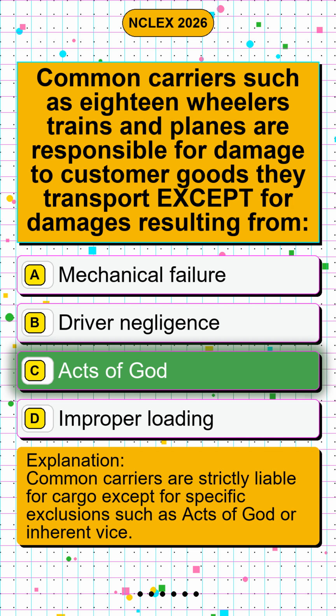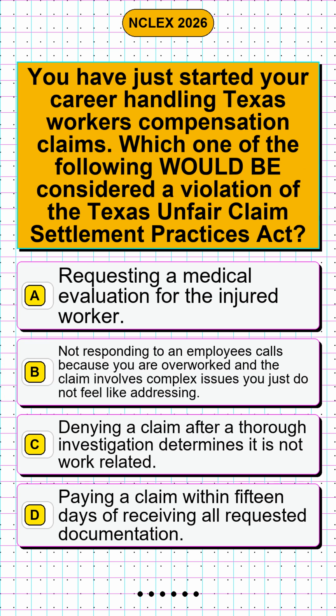Question 6. You have just started your career handling Texas workers' compensation claims. Which one of the following would be considered a violation of the Texas Unfair Claims Settlement Practices Act? Option A. Requesting a medical evaluation for the injured worker. Option B. Not responding to an employee's calls because you are overworked and the claim involves complex issues you just do not feel like addressing. Option C. Denying a claim after a thorough investigation determines it is not work-related. Option D. Paying a claim within 15 days of receiving all requested documentation.